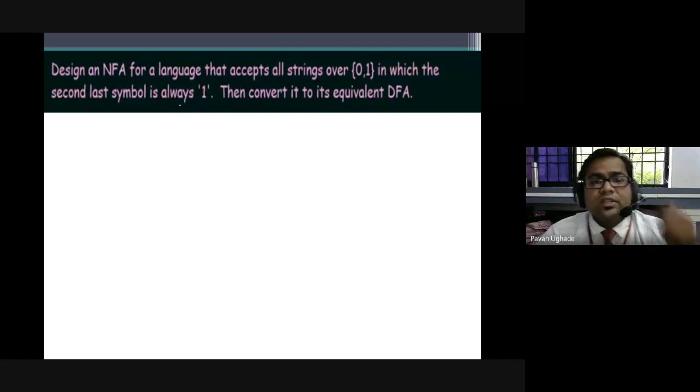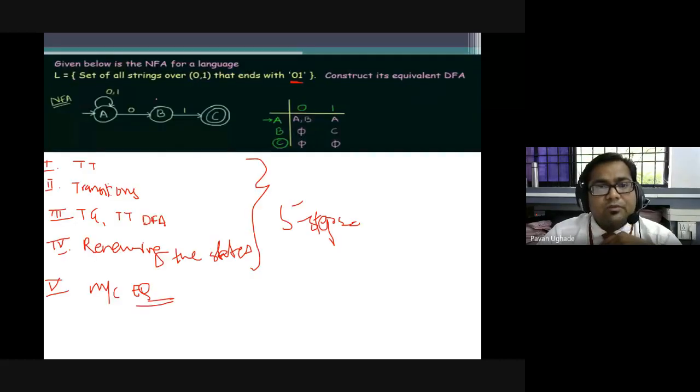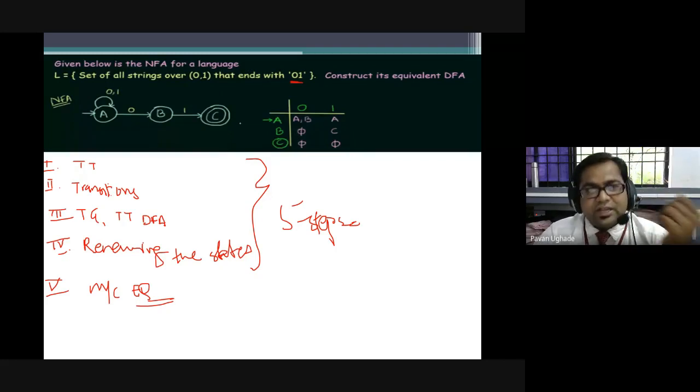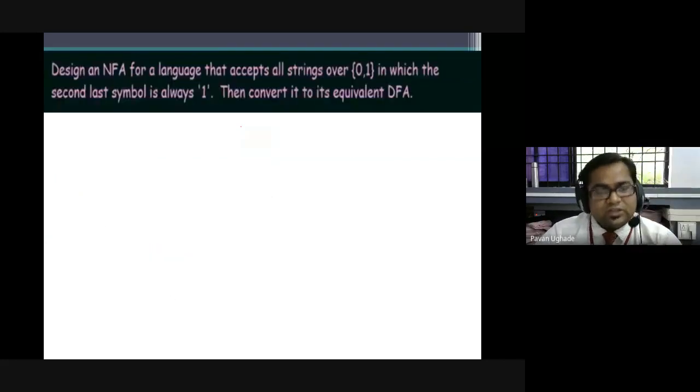In this case, we did not get a transition table or a transition diagram. Very important, this kind of question can be asked for 10 marks also, because we have to design the NFA first, and then convert it into a DFA. In the earlier problem, we were given the NFA. So 3 to 4 marks are for designing the NFA, and a further 4 to 6 marks will be given for the conversion. So this question may be asked for 10 marks also.